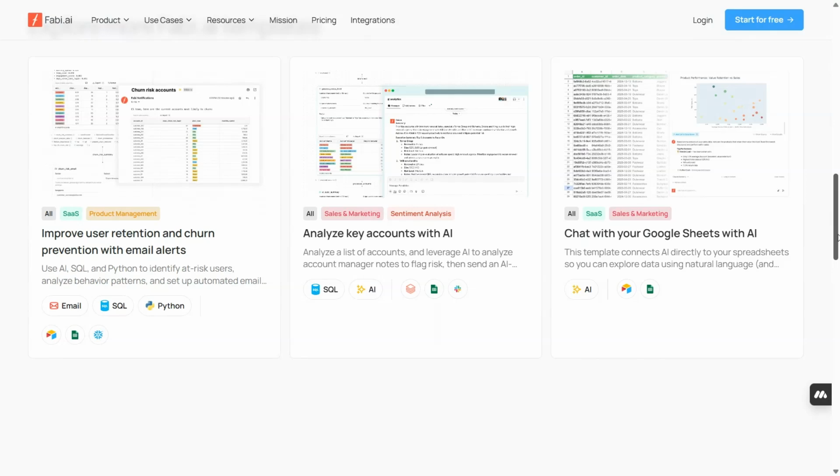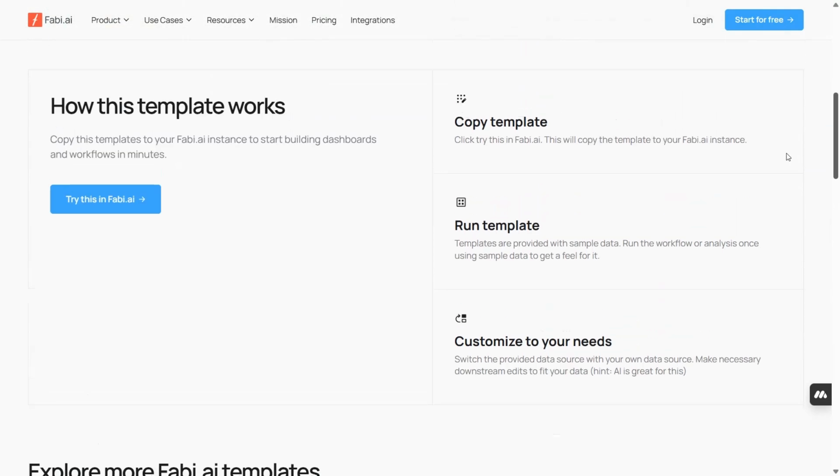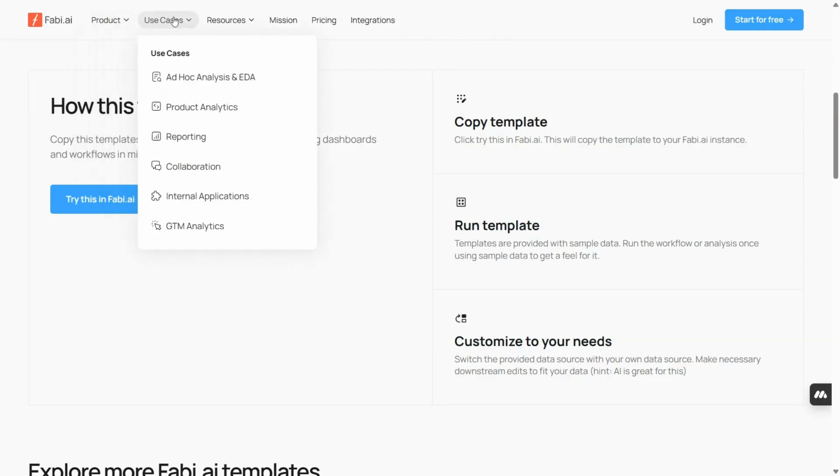Today I've got something really exciting for you, especially if you work with spreadsheets and reports often. Imagine turning your Google Sheets into live dashboards powered by AI in just minutes, no code, no setup pain. Yep, let me introduce you to fabi.ai, a powerful platform that brings AI superpowers to your spreadsheets.